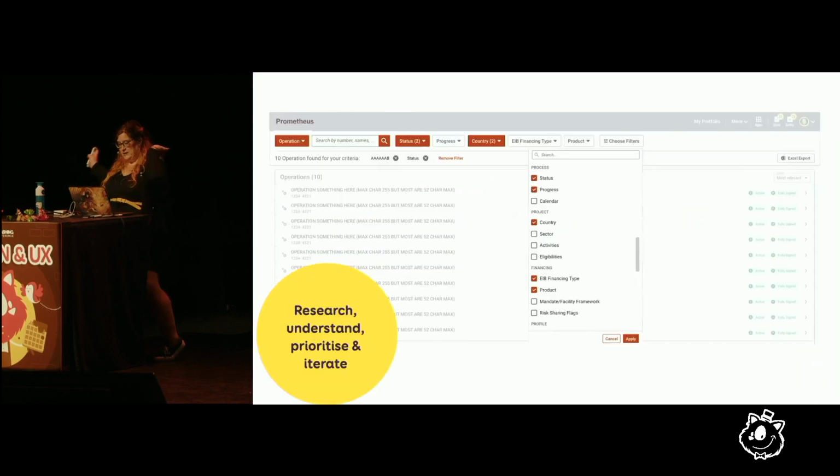So what we did is a full round of user research, trying to understand which filters are the most important. And we built a much lighter search. We don't have the advanced search anymore. We have the search at the top, and 5 filters by default, and if people want more, they can cherry pick. The new version will also keep the filters that people chose, because some of my users use very niche filters for something very specific that almost no one else would use. That's how we tackle this giant complexity: having the user decide what they need at a specific moment when they do the search.